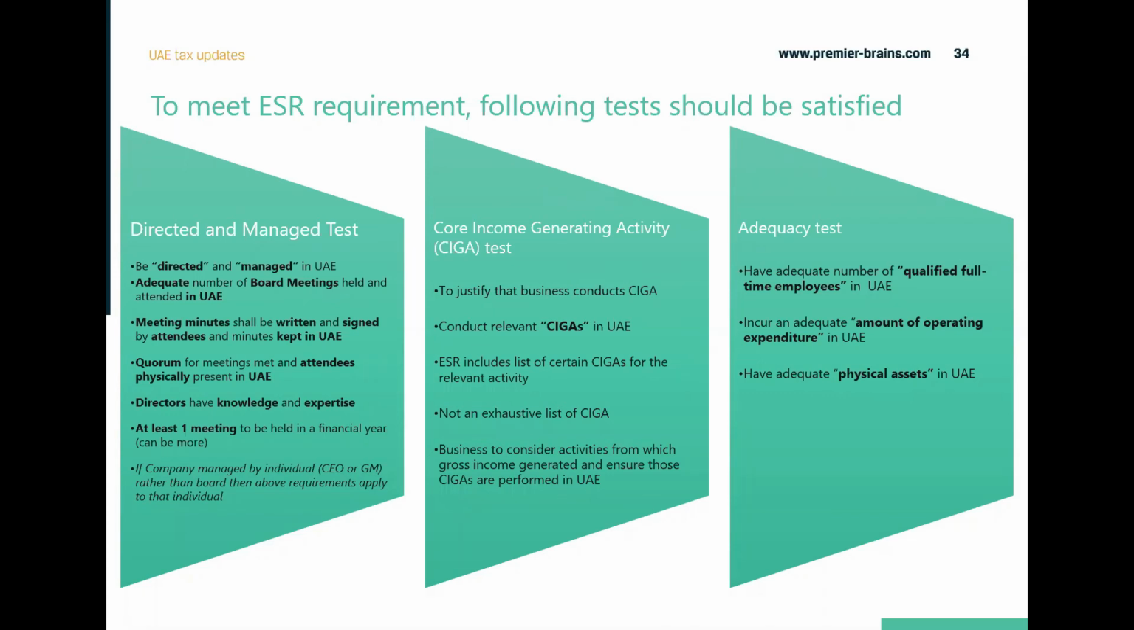The directed and managed test means that the business should be directed and managed in the UAE. How do you prove that? You will have to show that the board meetings were conducted in the UAE, minutes were kept, written and signed by the attendees, and the quorum of the meetings was met, quorum as listed in your constitution, legal documents, or your MOA, what is the minimum quorum required, and that should be met, with attendees physically present in the UAE.